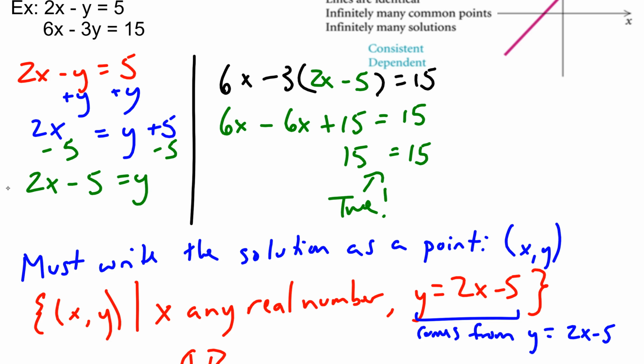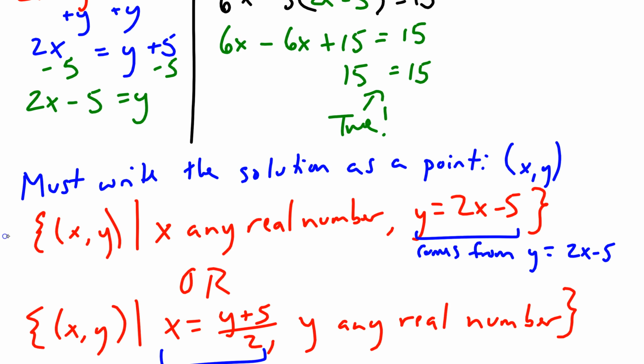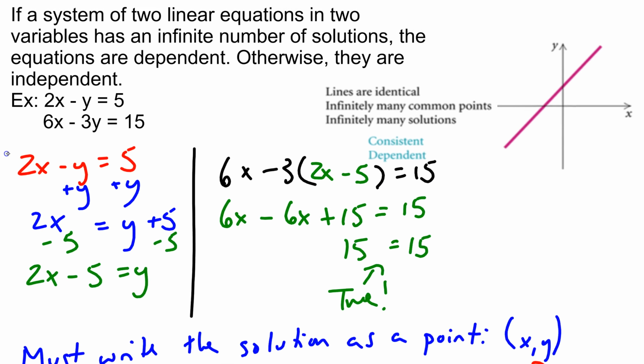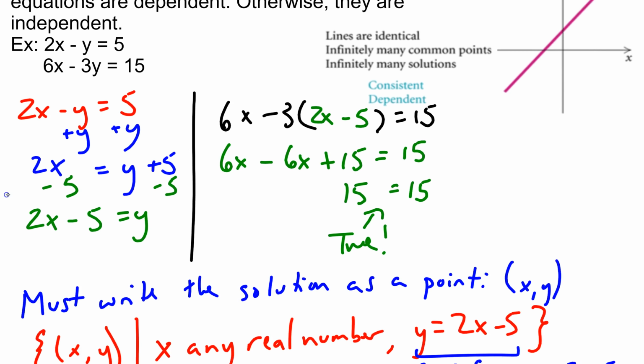If we decided to solve this algebraically, either using substitution or elimination, in this instance it looks like I went the substitution route again. I took my top equation and solved for y, and then plugged y into the secondary equation. And we have a similar thing happen to what we saw for the case of no solution. The values of x add to 0, but the resulting equation, instead of being false, is actually true. 15 will in fact always equal 15. So when your variables cancel out or add to 0 and you get a true equality, that indicates we have this consistent dependent system occurring.